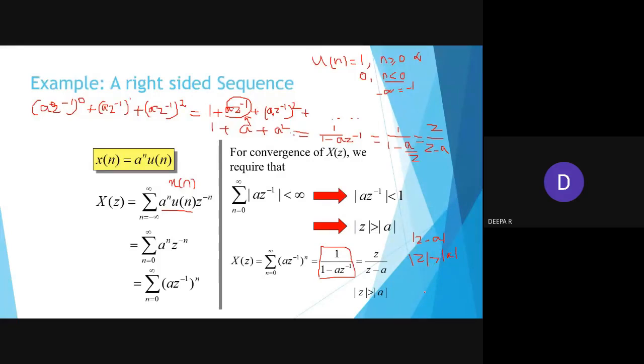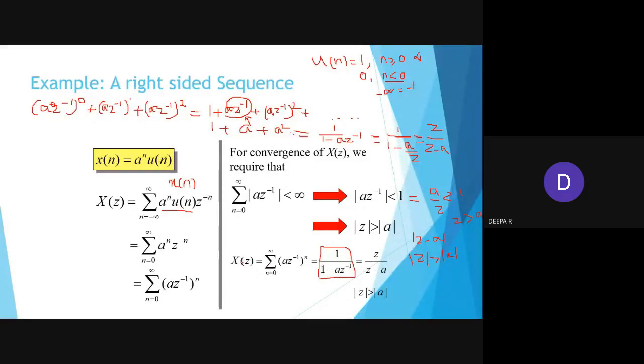Here you see they have taken a z inverse and made it positive. So a z inverse is less than 1, and definitely this will be less than. So a by z is less than 1, then z is greater than a. Like that they have reframed. So my question is x of n equal to a power n u of n.